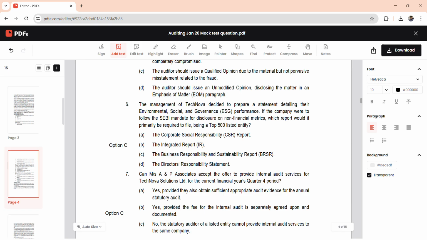If you see this question straight away, you need not read the first 2 lines, that will help you save time. So which report should be primarily required to be filed by a top 500 listed entity? The correct answer is the Business Responsibility and Sustainability Report, that is the BRSR.